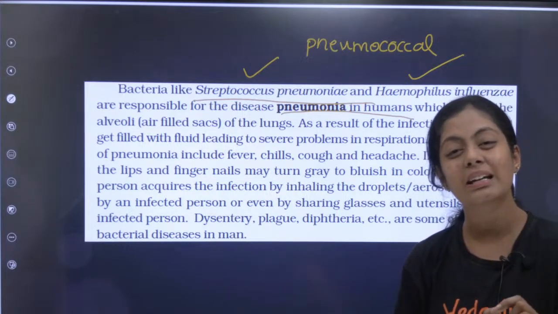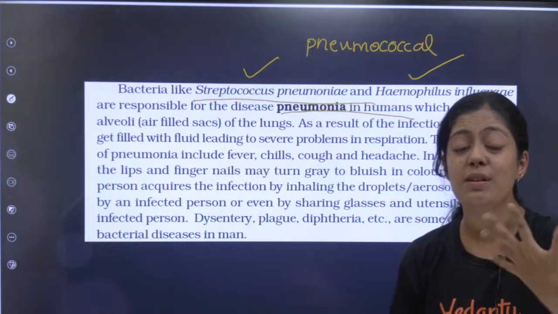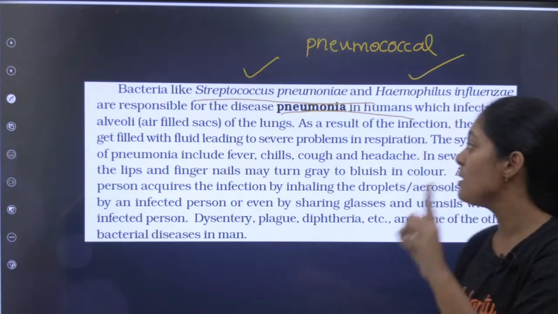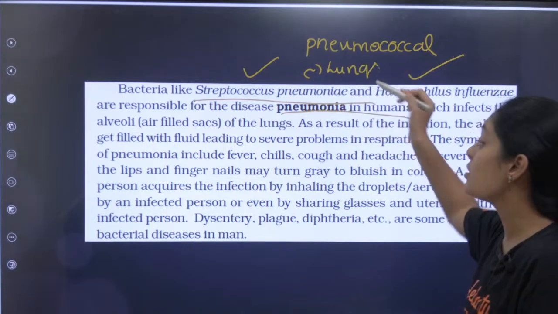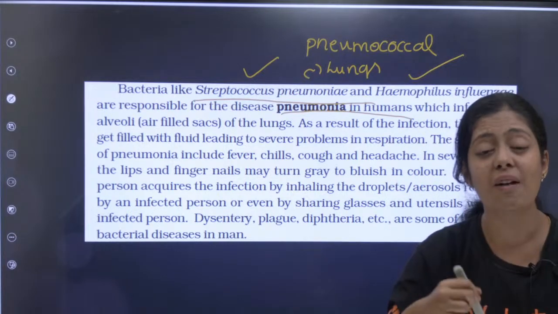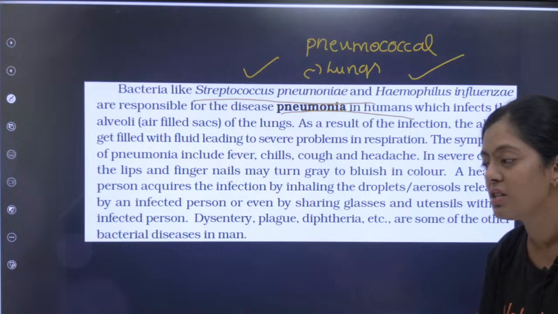Many times a COVID symptom was pneumonia, because there was difficulty in breathing and respiratory effects. Why? Because this bacteria affects your lungs directly. It is not affecting my upper respiratory system. It is in fact affecting my lungs. So that's very important to understand here.